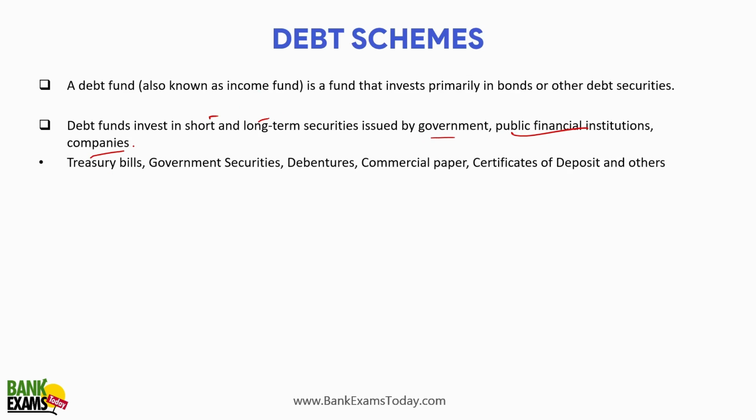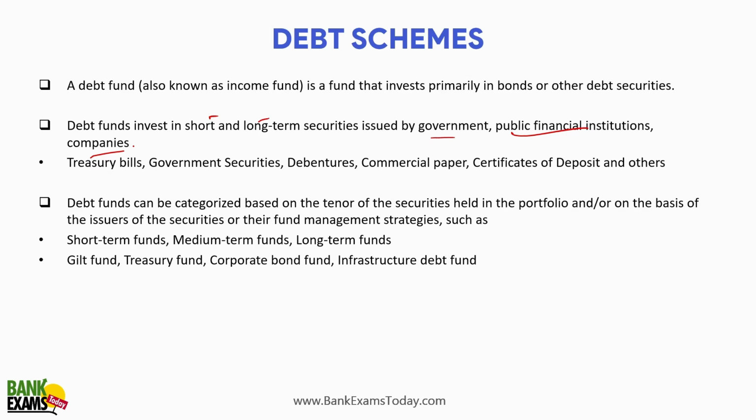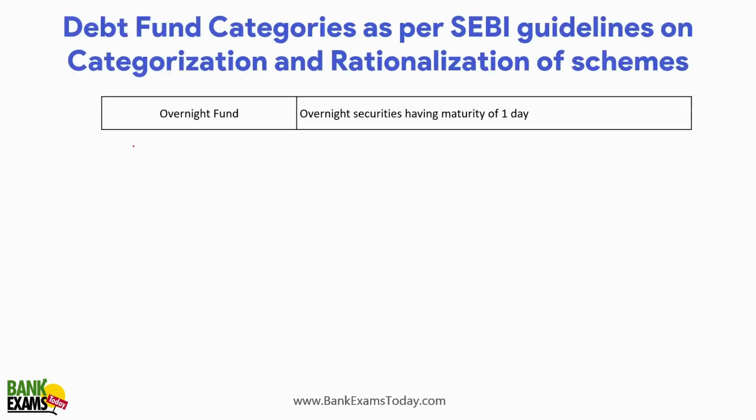What kind of securities do these schemes invest in? These are treasury bills, government securities, debentures, commercial papers, certificates of deposit, etc. So we are going to discuss the various kinds. Let's move to the next slide to understand these various terms: short term, medium term, long term, gilt fund, treasury funds.